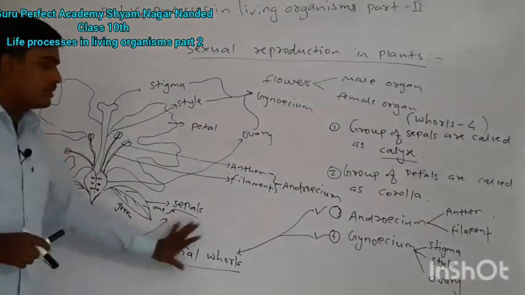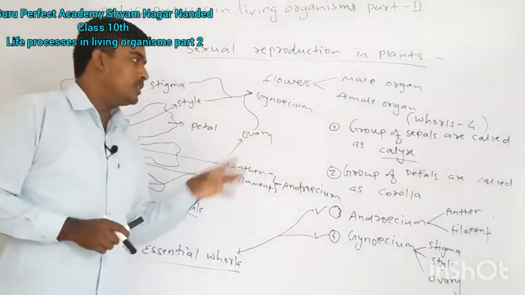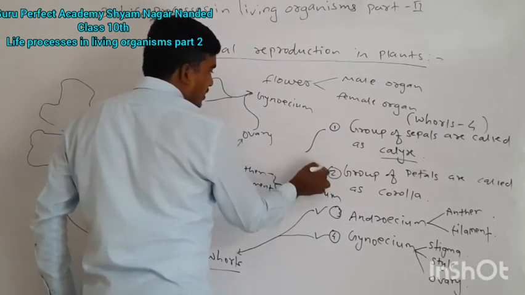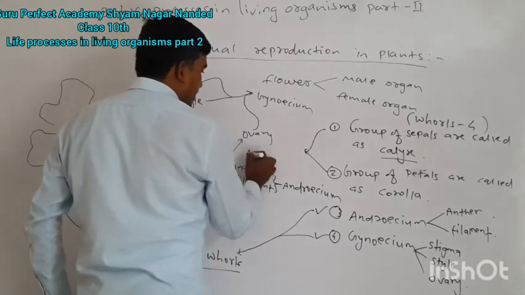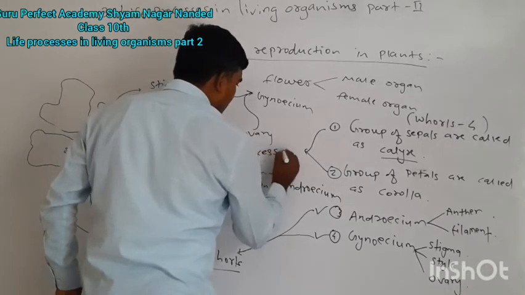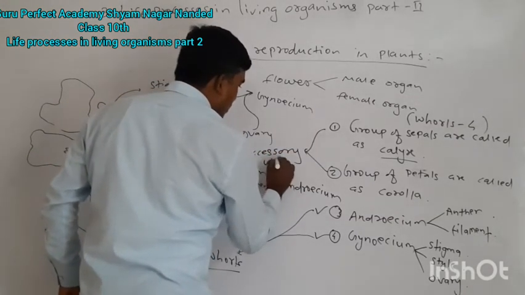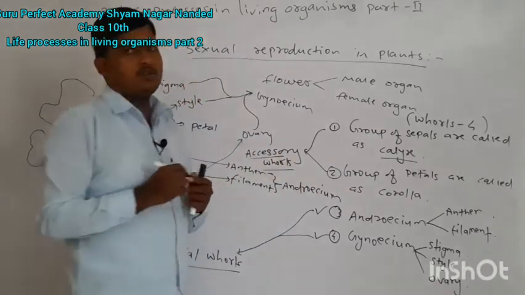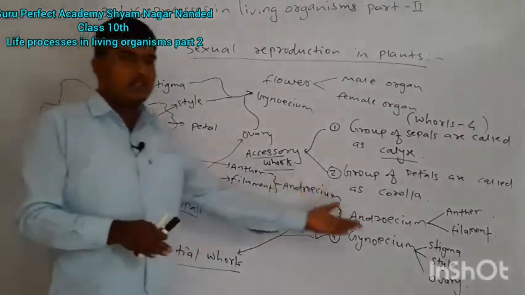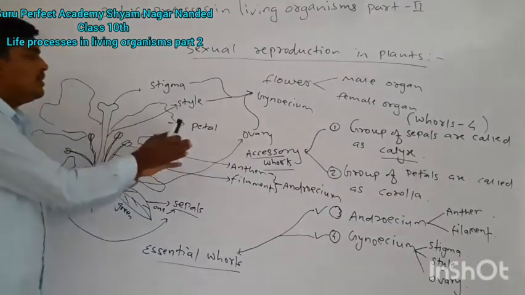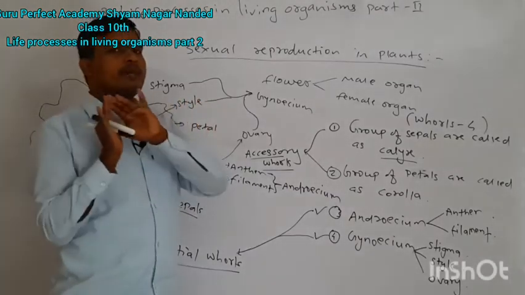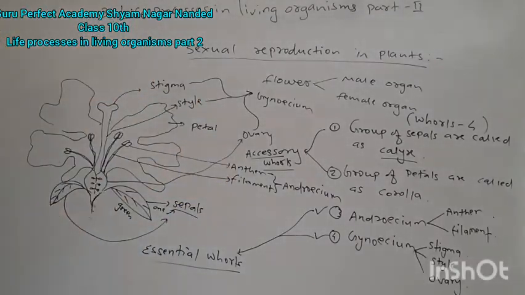And these two, calyx and corolla, are called accessory whorls, because they protect the androecium as well as the gynoecium. They cover and protect these reproductive structures. That's why they perform an accessory function and are called accessory whorls.